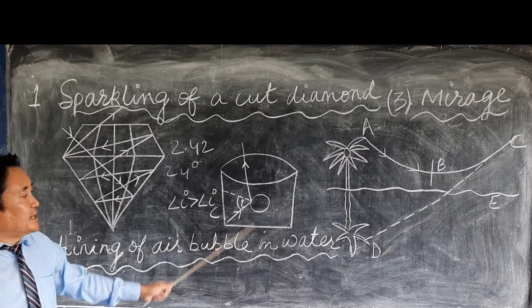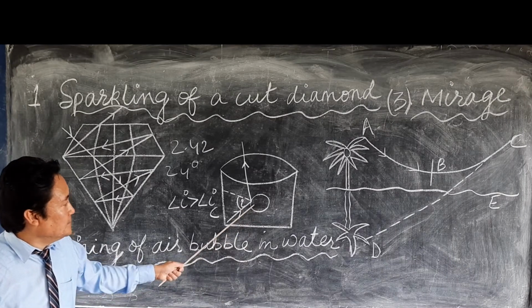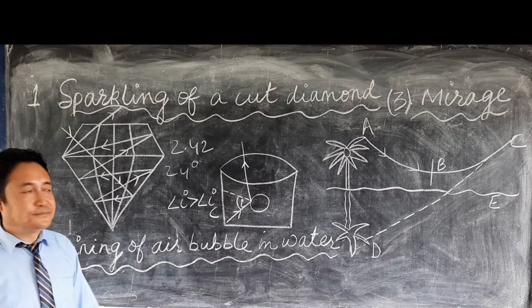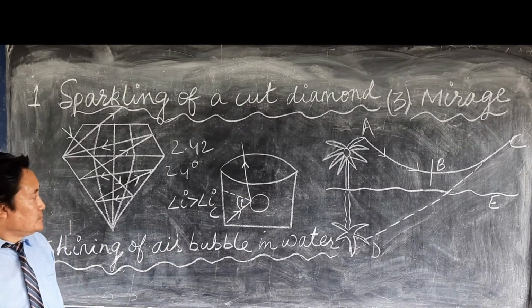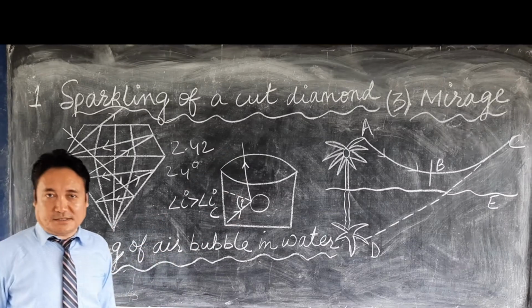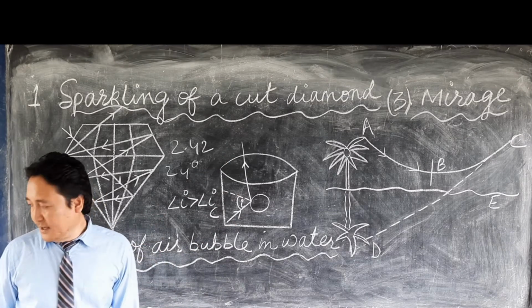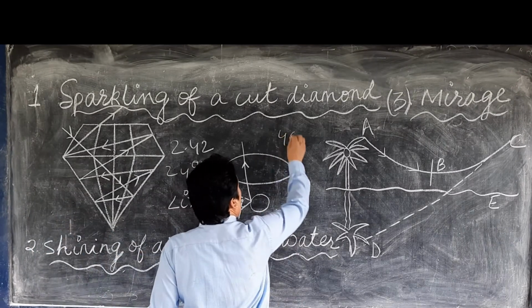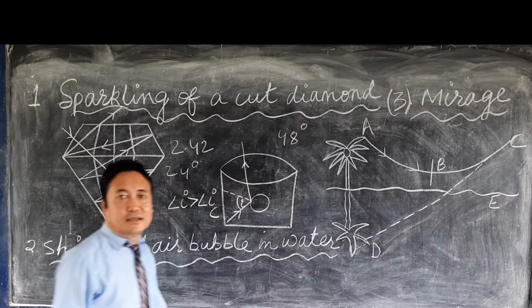Now let us follow this diagram here. There is an air bubble here, and a tank, a beaker or a vessel containing water. The critical angle of the water-air interface is 48 degrees.